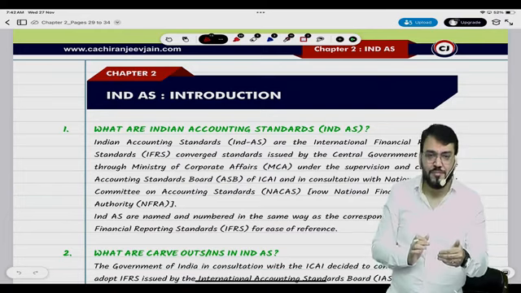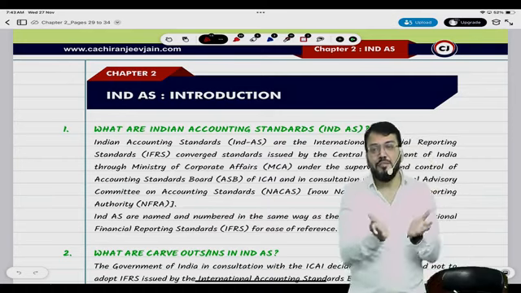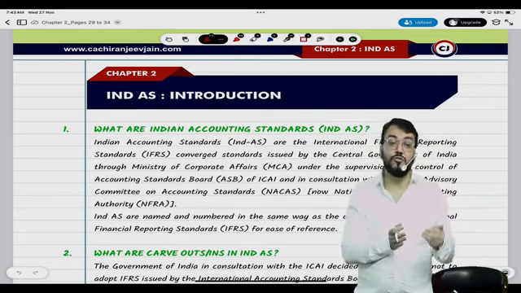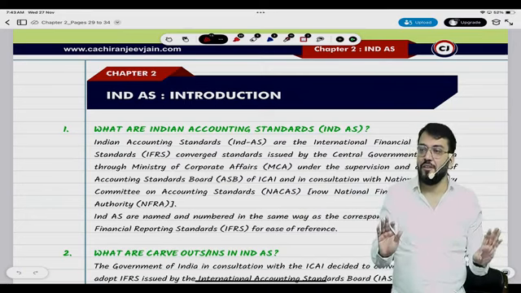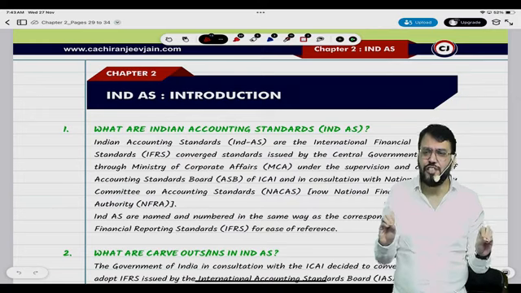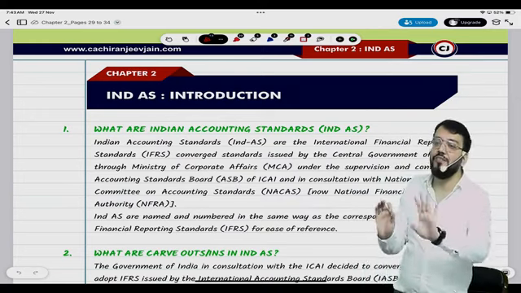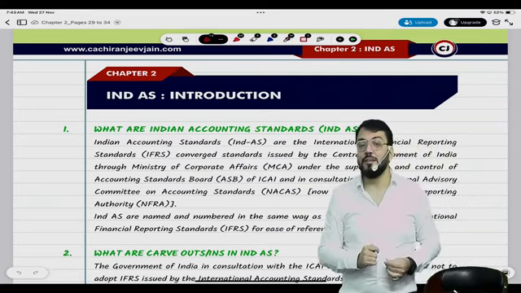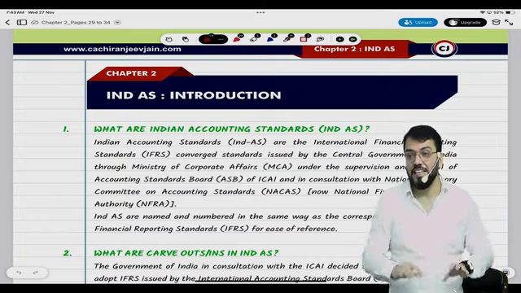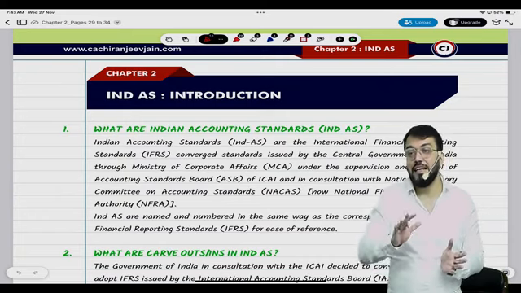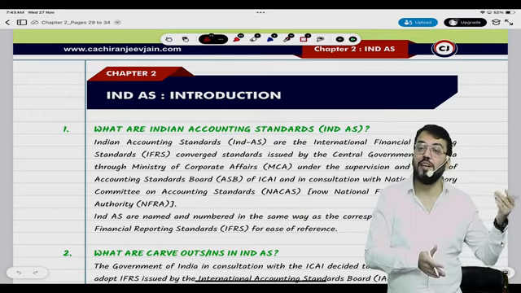Slowly we'll move and understand what changes are required. So how have I designed my entire curriculum? First I will take those Ind AS in which there are very few, very minute changes, which are exactly the replica of accounting standards. For example, the first Ind AS I will take in your class will be Ind AS 37, which is related to AS 29.